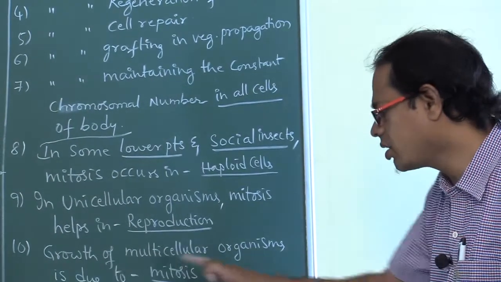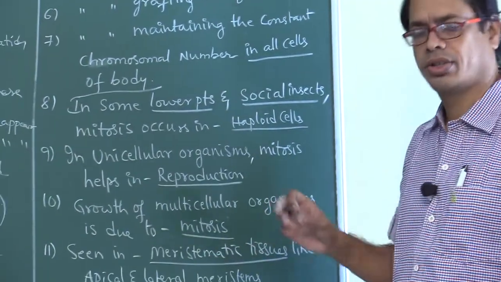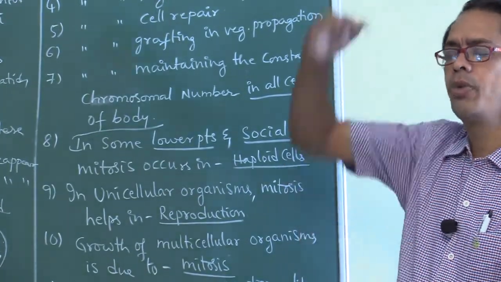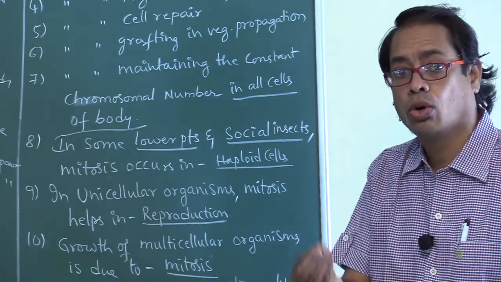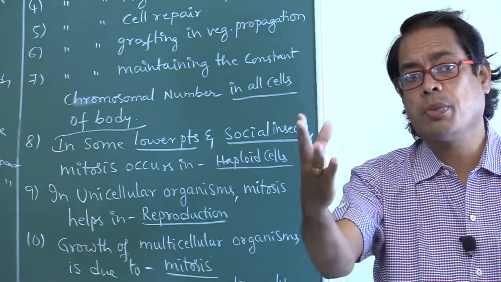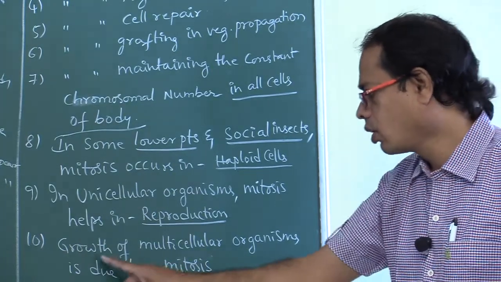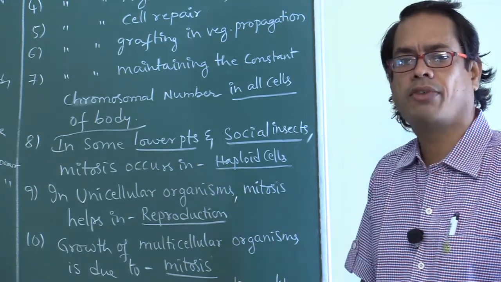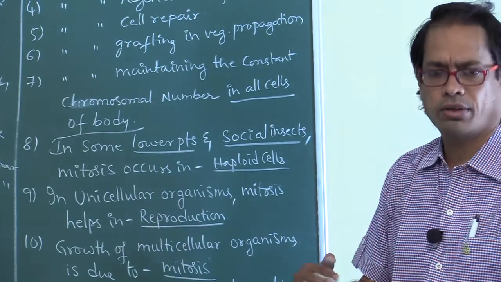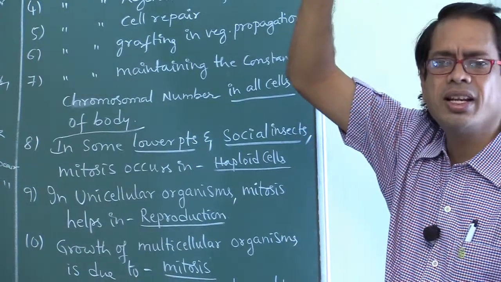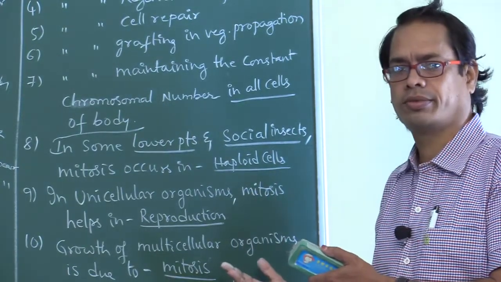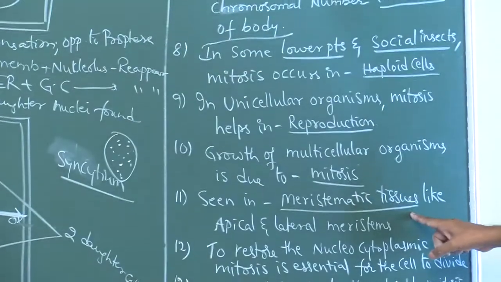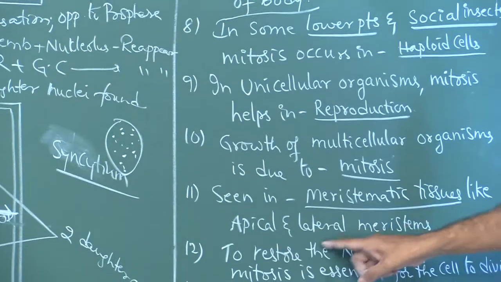Growth of multicellular organisms is due to mitosis. When we are born, we are this much size. Now we are up to this much size. What is the reason? Growth of multicellular organisms is due to which type of cell division? Mitosis. What is the division required? Mitosis only.